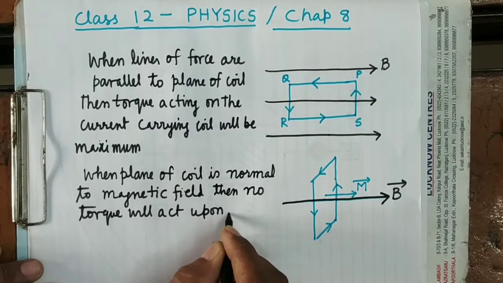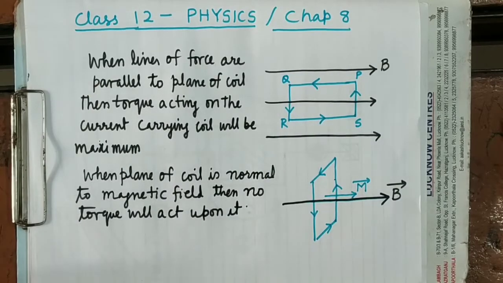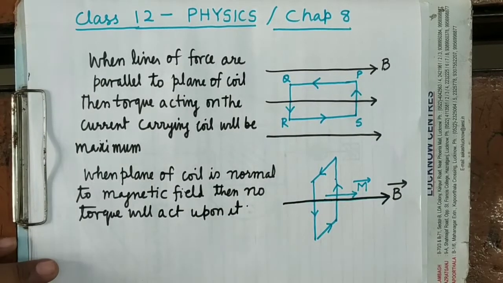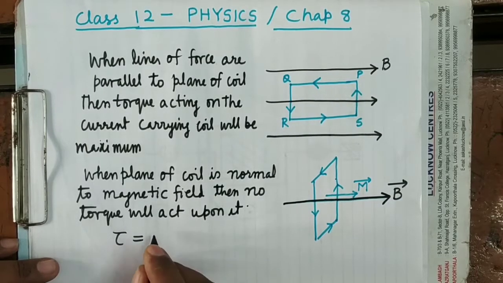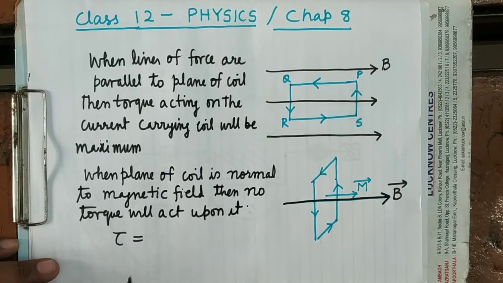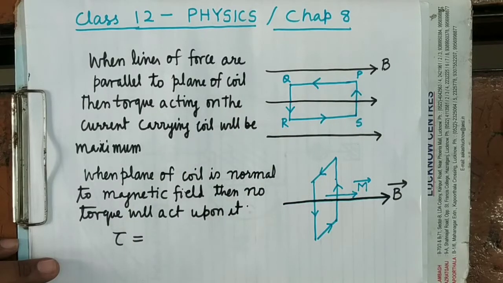Now see here, how do you know that in this case torque will be maximum and in this it will be 0? As you have already studied the formula of torque acting on a magnetic dipole, this current loop also acts like a magnetic dipole.